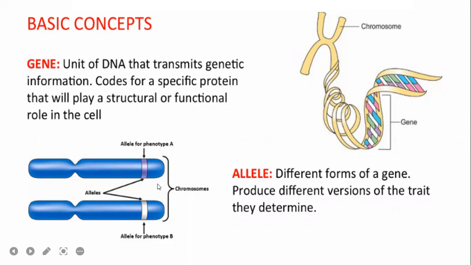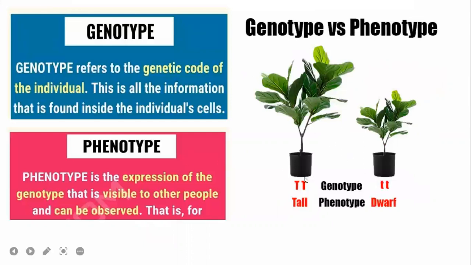One is called a gene and they name the forms as alleles. Two different forms of a gene are called what? Allele. Different forms of a gene are called alleles. Can you understand? Hello, students? And like that, genotype, phenotype.